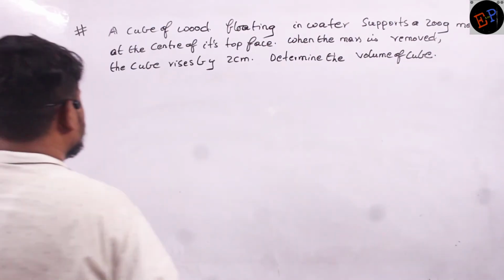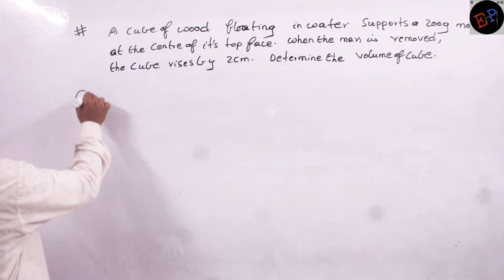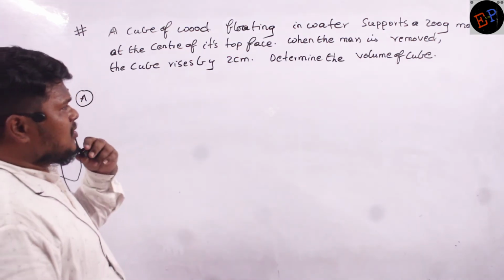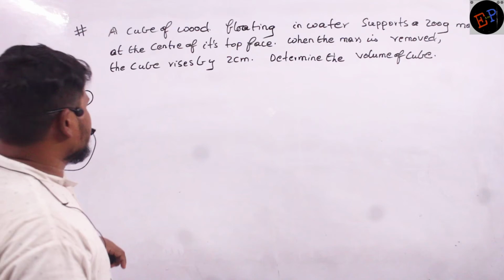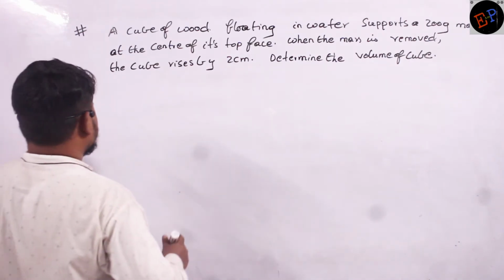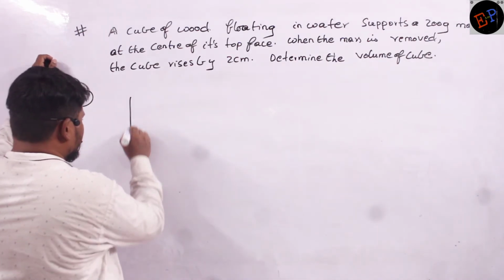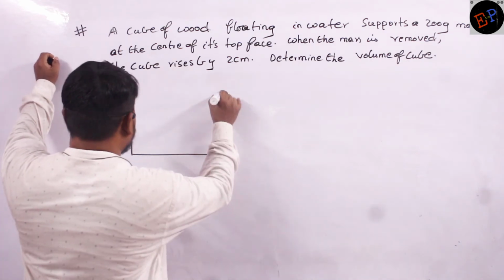So let us see this question. A cube of wood floating in water supports a 200 gram mass at the center of its top face. Okay? Now first of all, let us draw the diagram of this particular question.